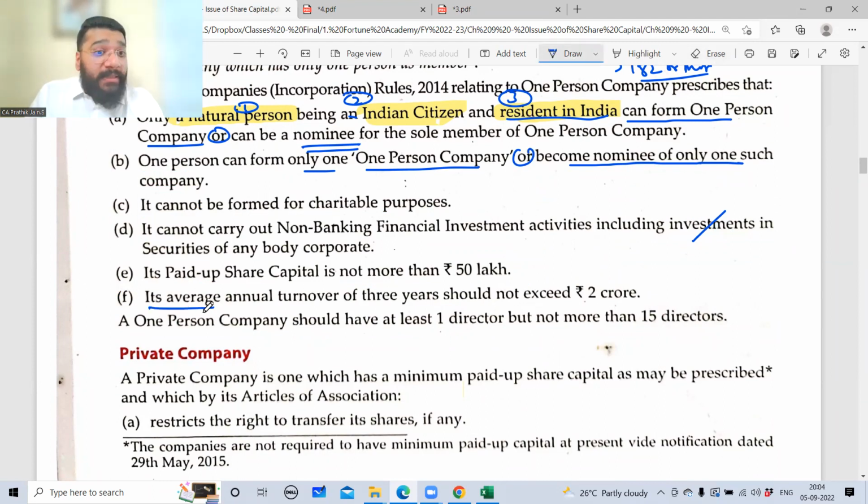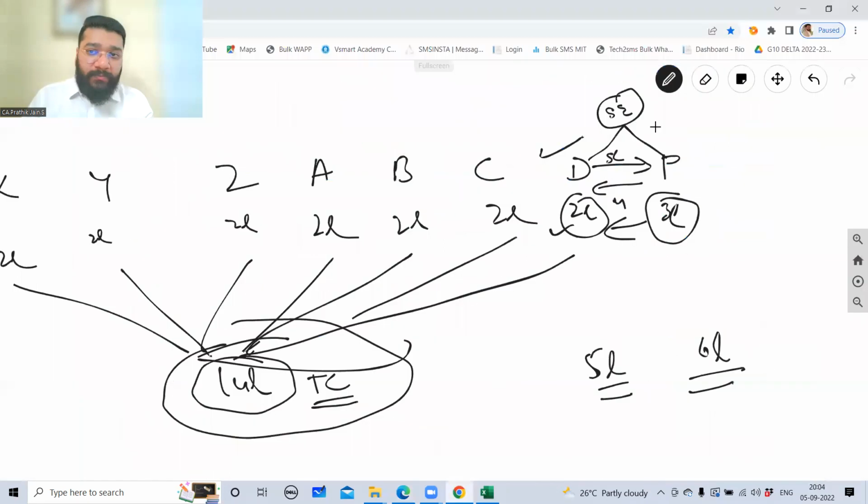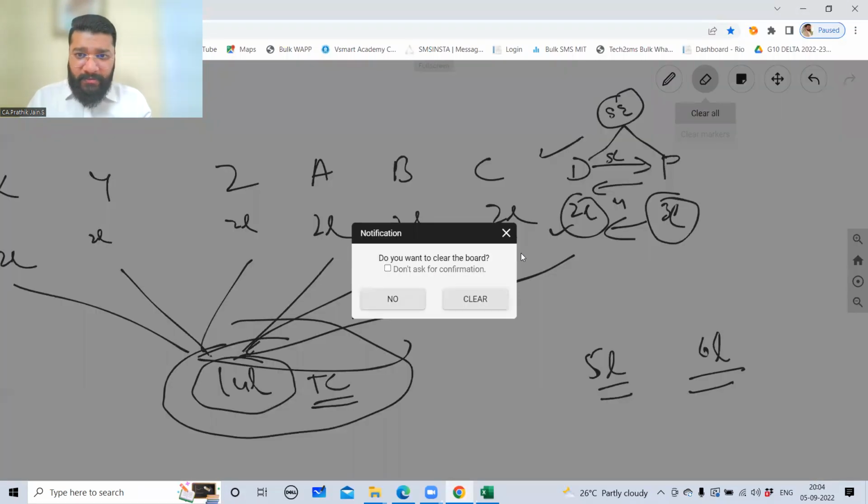That is, the OPC's average annual turnover of 3 years should not exceed 2 crore. For you to remain an OPC, the turnover of the last 3 years on an average should not be more than 2 crores. So what do you mean by this?